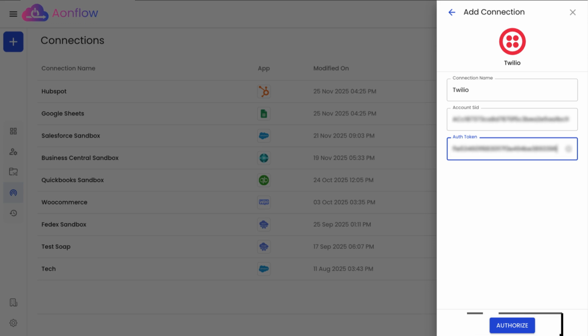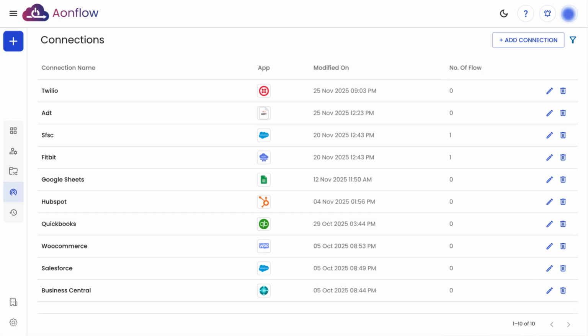Click Authorize to proceed. After successful authentication, you will be redirected back to the Connections page, where your newly created Twilio connection will appear, ready to use in your integrations.